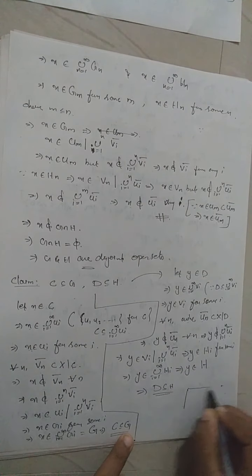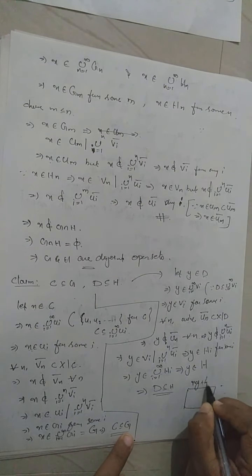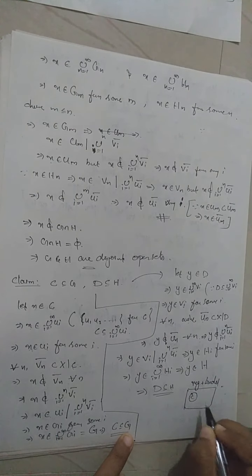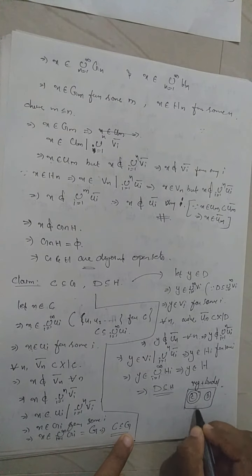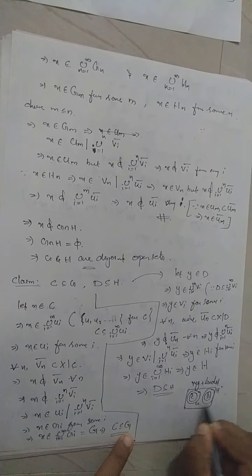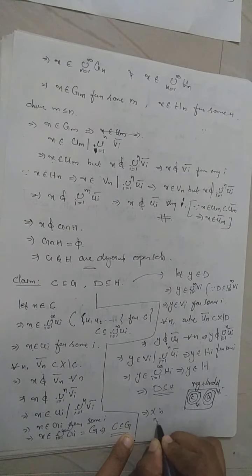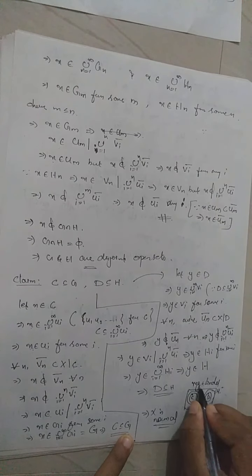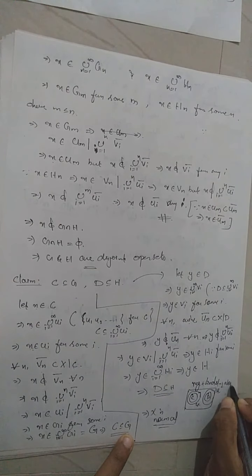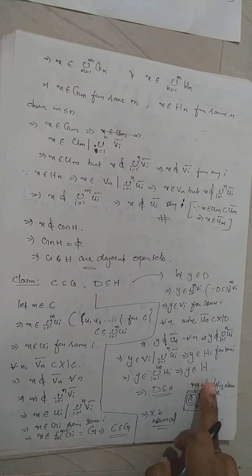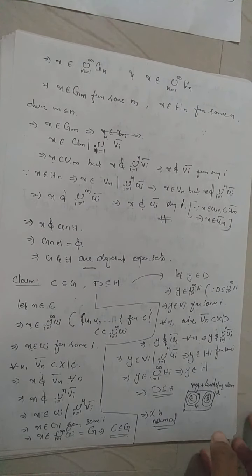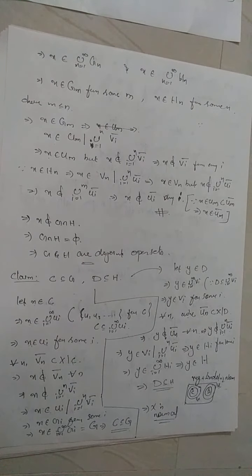That means in a regular Lindelöf space, if you consider a closed set C and a closed set D that are disjoint, then there exist open sets G and H such that G and H are disjoint and C is contained in G, D is contained in H, which implies our space X is normal. So note that every regular Lindelöf space is normal. It is a very important theorem. Don't miss it. So we will discuss the corollaries of the previous theorem.